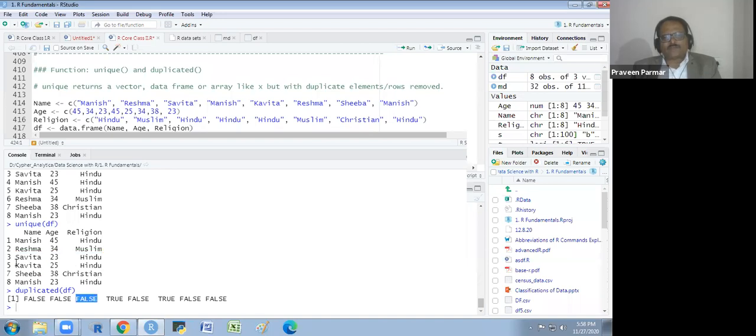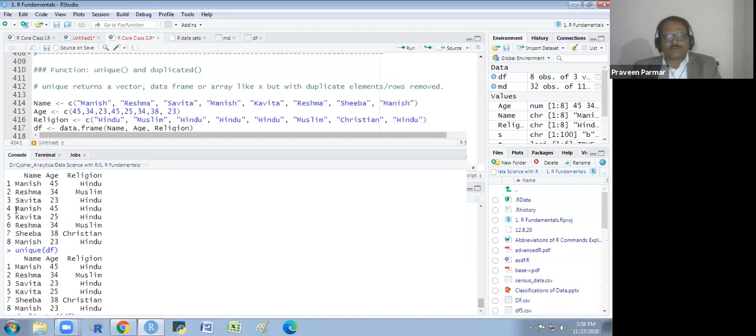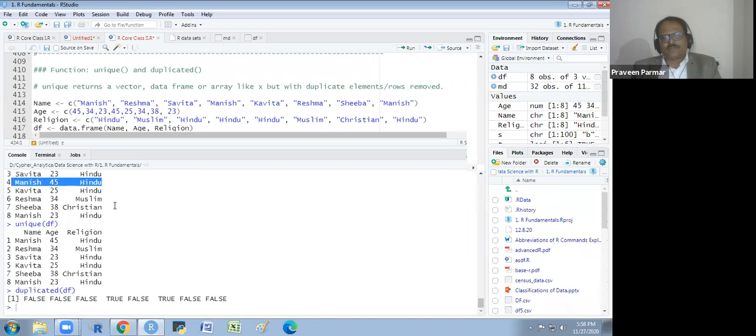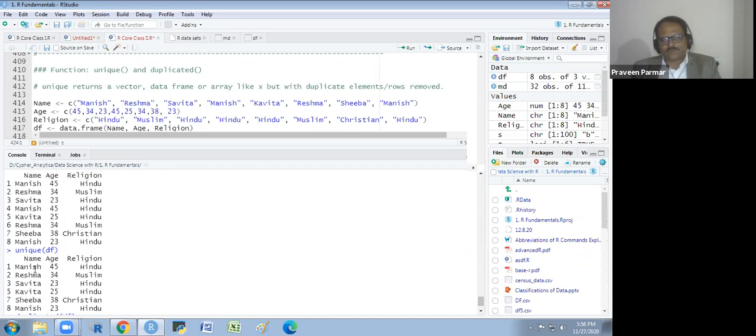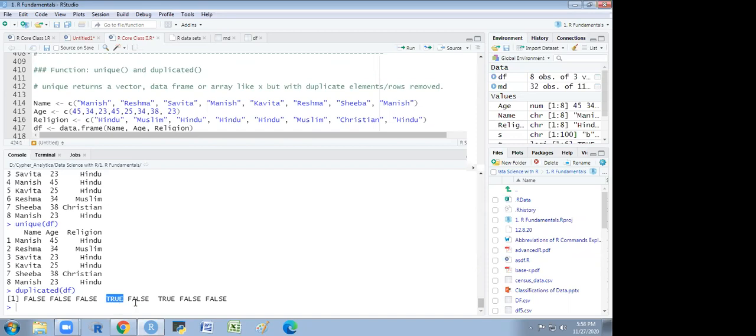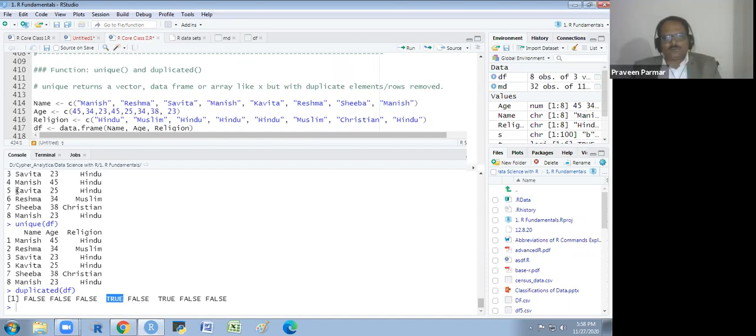The next time Manish comes, here you see in this data, it is duplicated. So it will say true. It already came here, so now it is duplicated. Got it? Does that make sense? We are applying this on the first data frame, not the second. Then Kavita is not duplicated, so it is false. Reshma is duplicated, it is true. Then Siva is not duplicated and this Manish is also not duplicated. So we are getting the logical response.